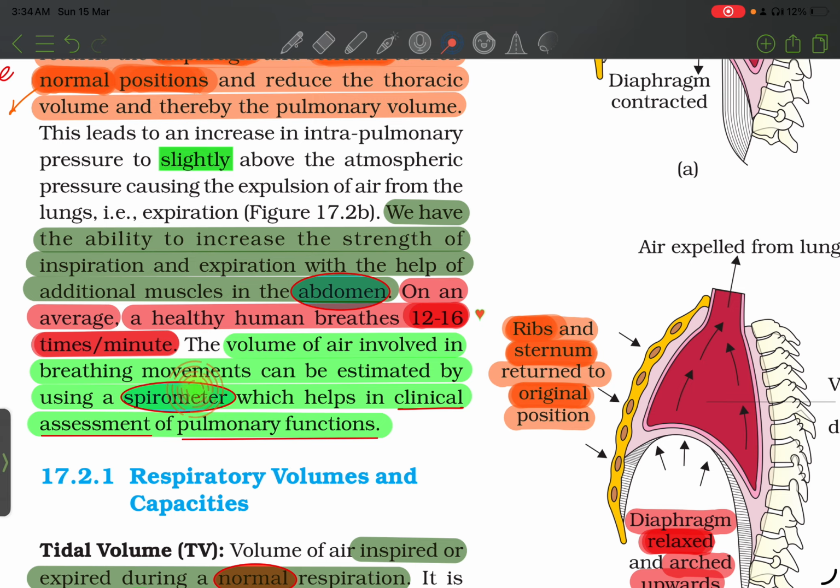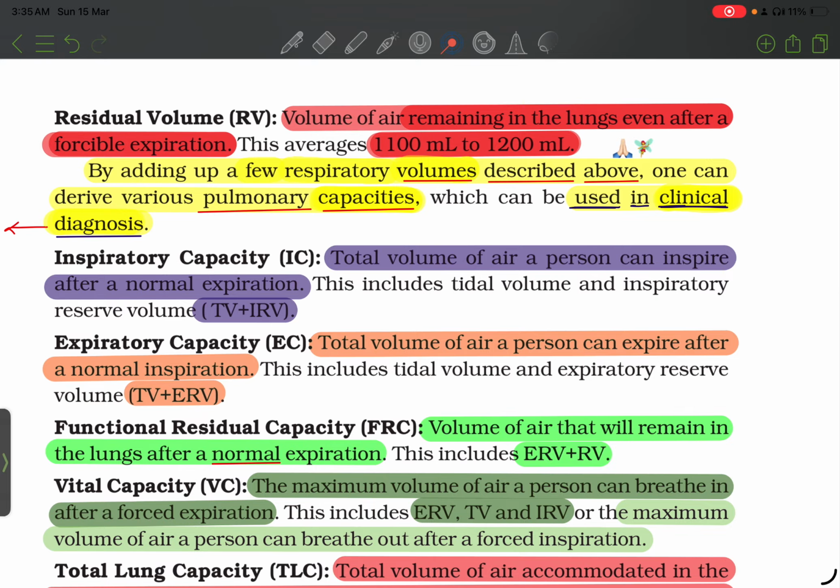Respiratory volumes and capacities. Tidal volume: volume of air inspired and expired during normal respiration. It is approximately 500 milliliters. That is, a healthy man can inspire or expire approximately 6,000 to 8,000 milliliters of air per minute. Inspiratory reserve volume, IRV: additional volume of air a person can inspire by forceful inspiration. It averages 2,500 to 3,000 milliliters. Expiratory reserve volume, ERV: additional volume of air a person can expire by forceful expiration. This averages 1,000 to 1,100 milliliters. Residual volume, RV: volume of air remaining in the lungs even after forceful expiration. This averages 1,100 to 1,200 milliliters.